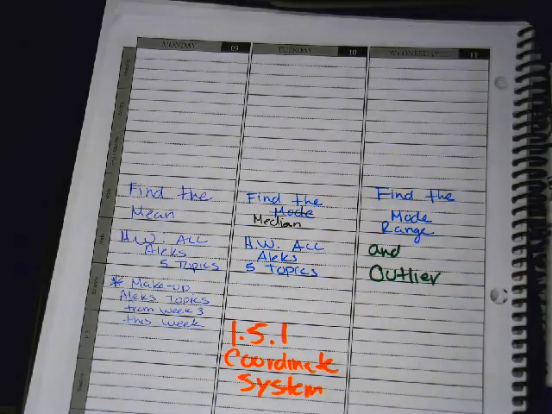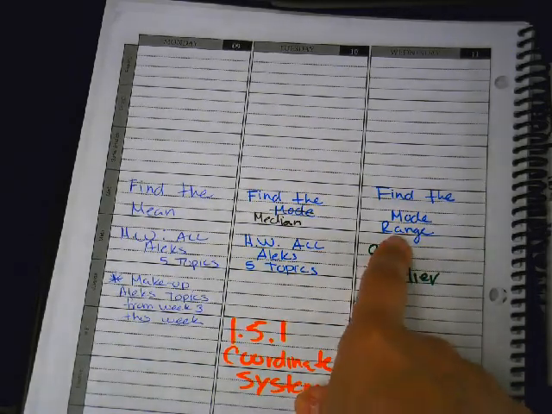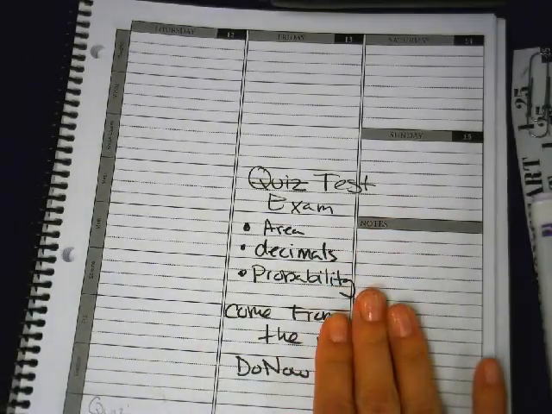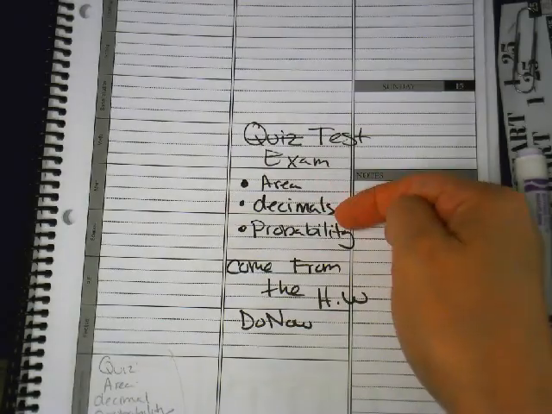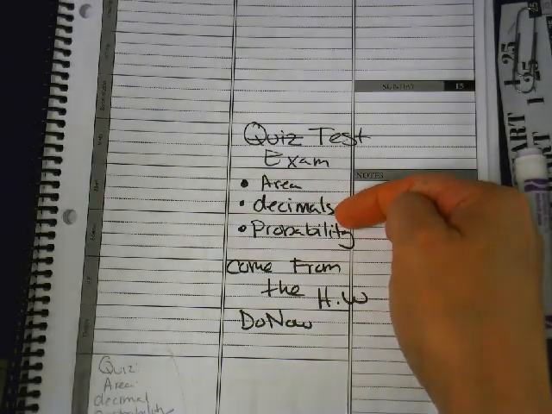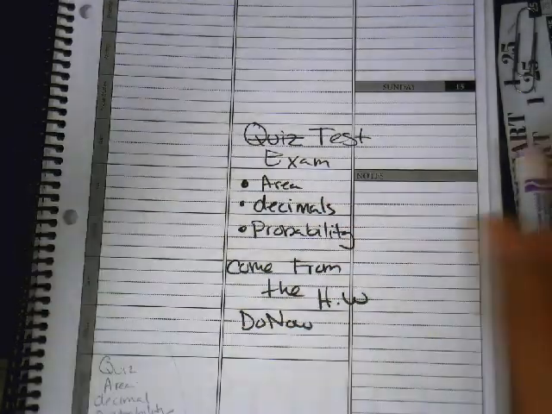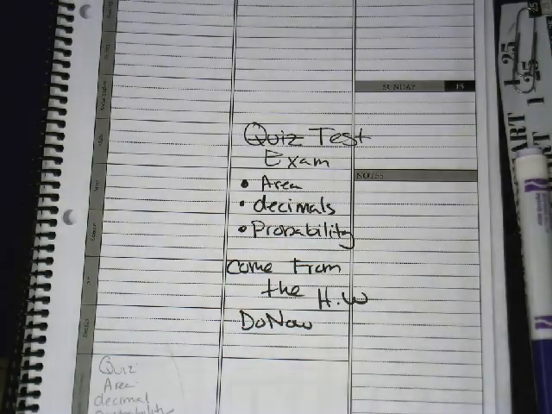Today we're going to do mode, and if we have time, we'll do range, but I'm thinking we'll do mode. On the test on Friday, these are the things that are going to be on there: area, decimals, which we just talked about, and probability. Probability is the back of your homework, right? All of the probability that's been on the back of your homework, that's what's going to be on the test. So make sure that you're doing your homework at home and you're practicing, okay?